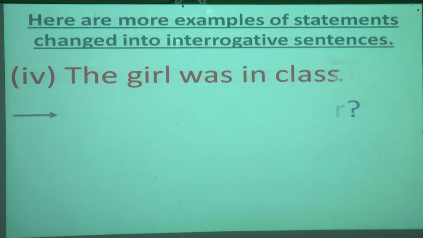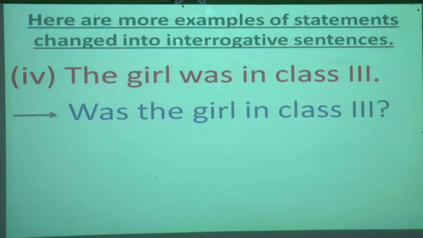Last example. The girl was in class 3rd. This is a statement. Now students, make it into an interrogative sentence. Hope you understood how to do it. Yes, it is: Was the girl in class 3rd? And at the last, question mark. W will be capital.